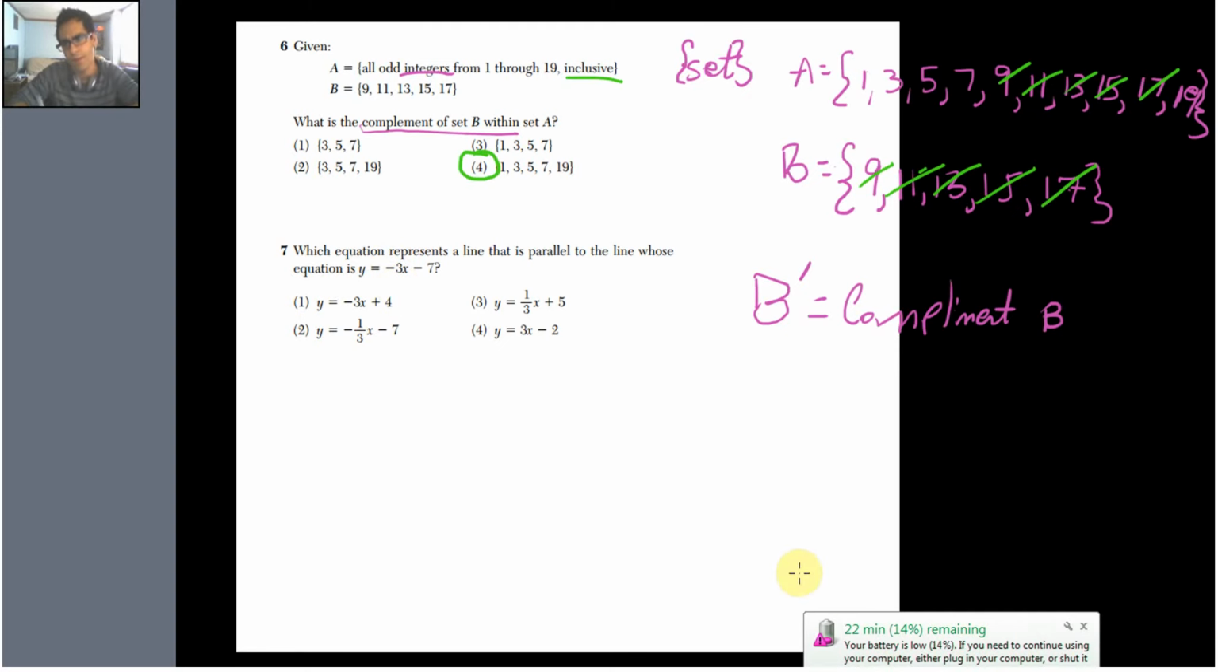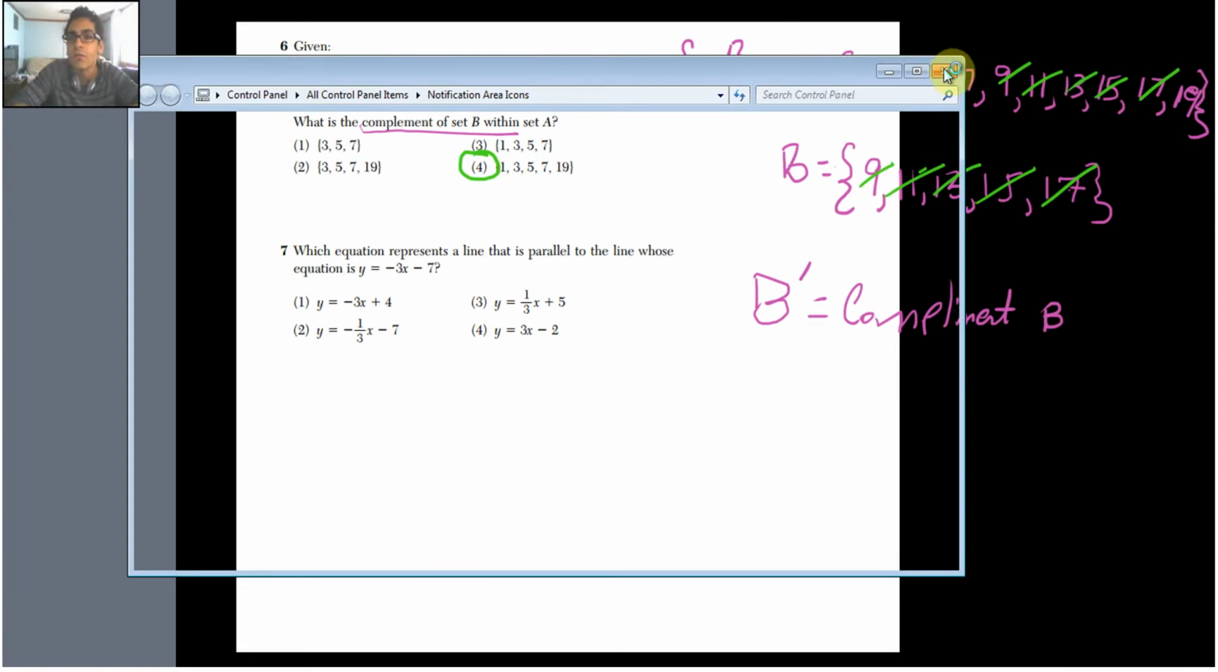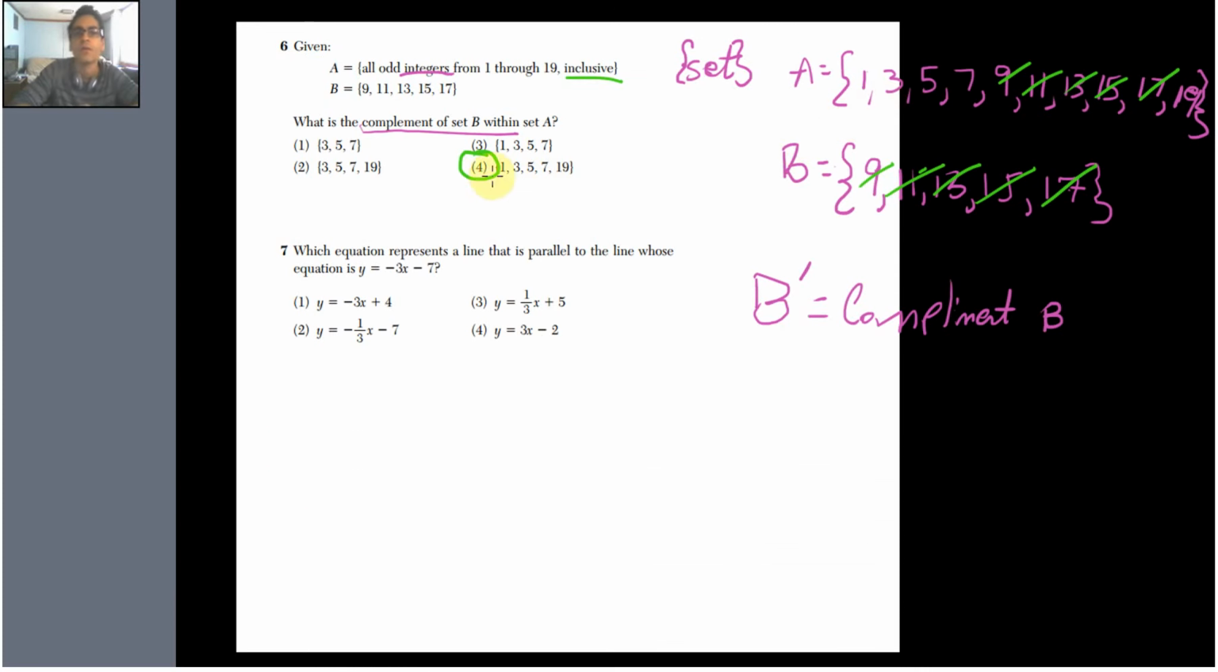So what's the first step? You see how my battery's dying? You thought I lied to you, didn't you? I got 14% left. Here we go.